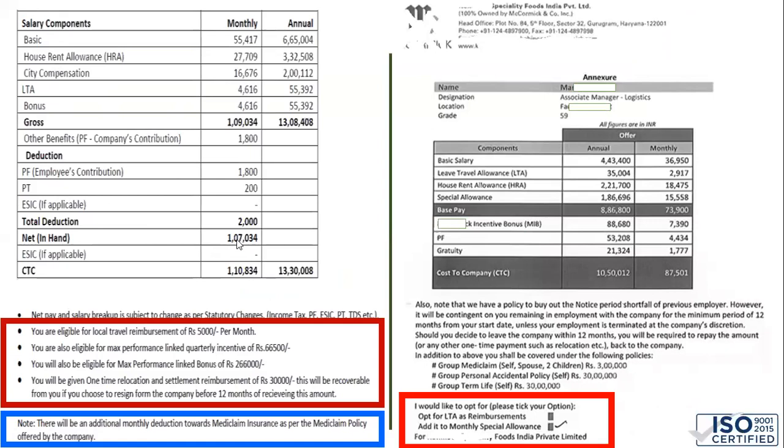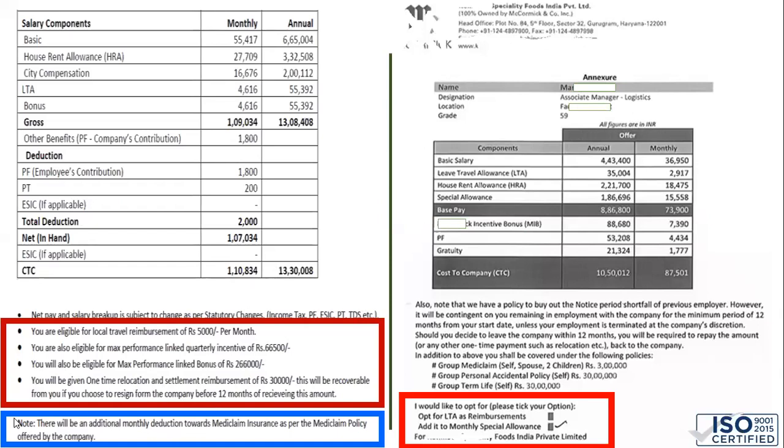But this is also a perfect example of a compensation and benefit model. How come? Because the company is giving some benefits to this employee, and these benefits are over and above the CTC, not part of the CTC. The benefits given here are travel reimbursement. Then they are giving some kind of medical insurance as well.